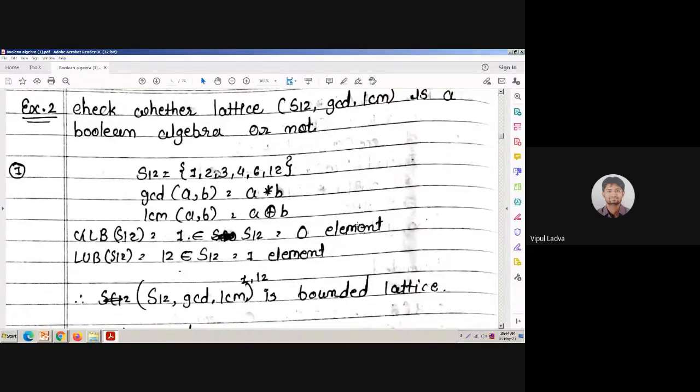First of all, you need to prove it is a lattice, then you need to prove it is bounded, and then you need to prove it is distributive. For the bounded property, you need to identify its greatest lower bound and least upper bound. If both belong to S12, then we can say that yes, it is bounded.